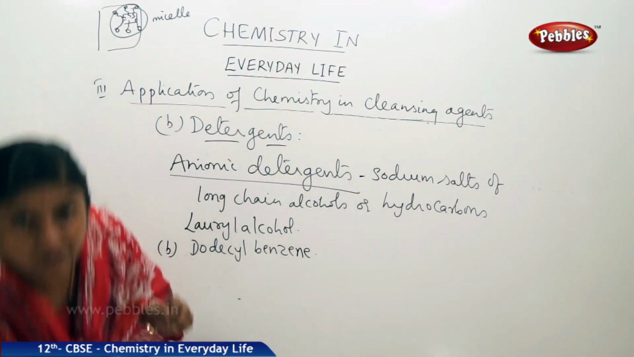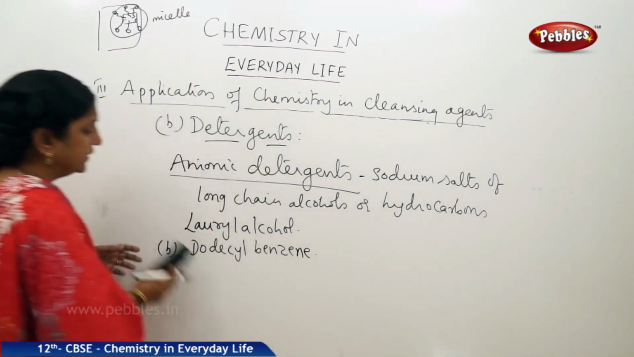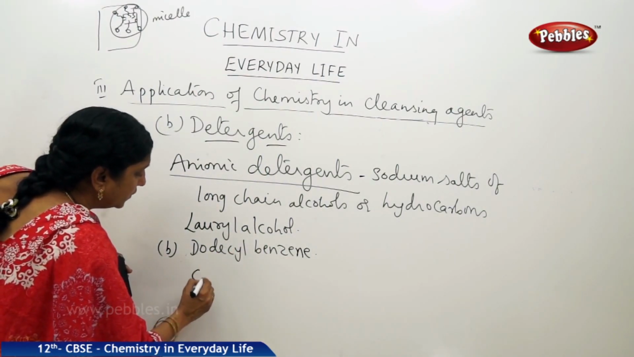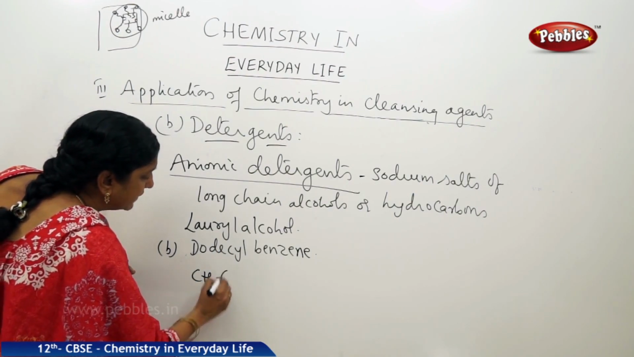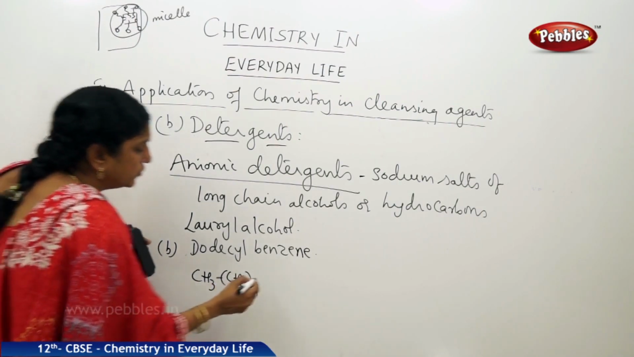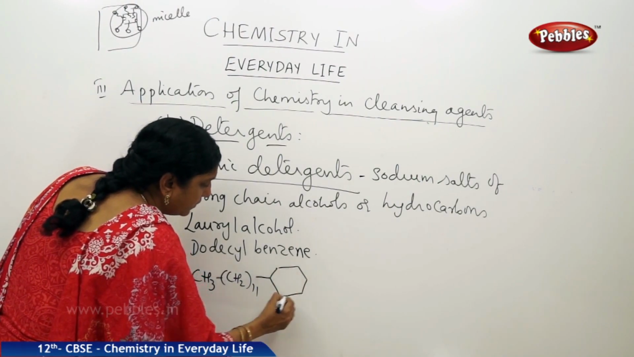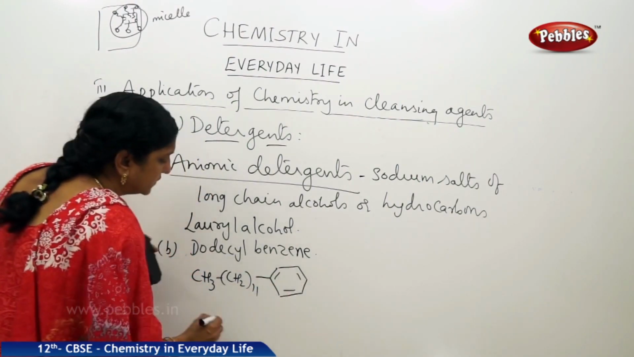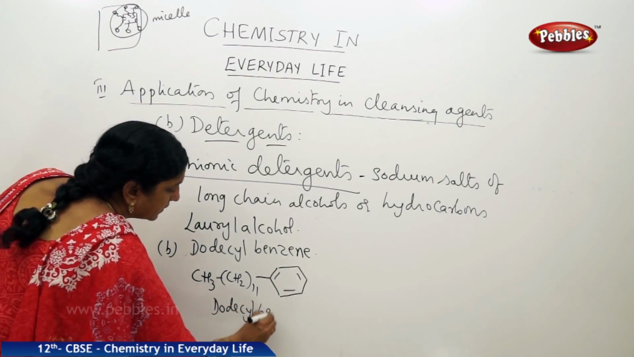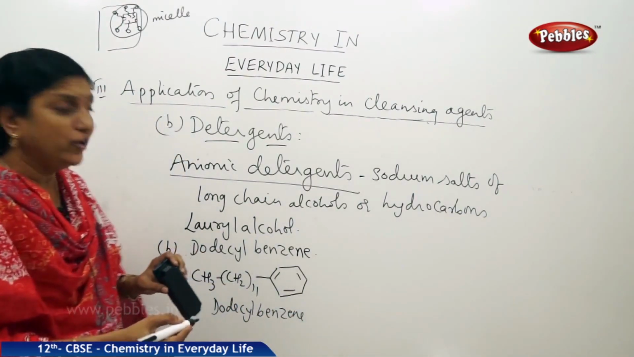So let us write the reaction for the preparation of that particular anionic detergent. So you have dodecyl, so you have to have 12 carbons. So you have CH3, CH2, 11 times, so 11 plus 1 becomes 12, so that is dodecyl group, and you have a benzene ring like this. This is dodecyl benzene. So this is the starting material for preparing this particular anionic detergent.